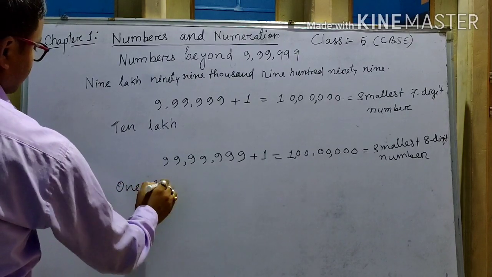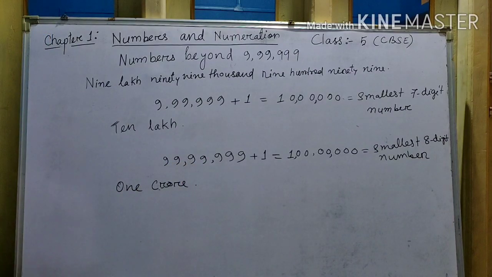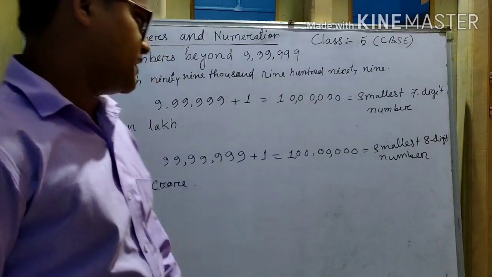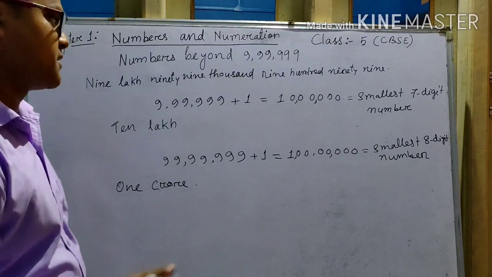In this way we get the greatest number and the smallest number. In this way we get the other numbers. So here the smallest 8-digit number is 1 crore. In this way you get the other numbers.